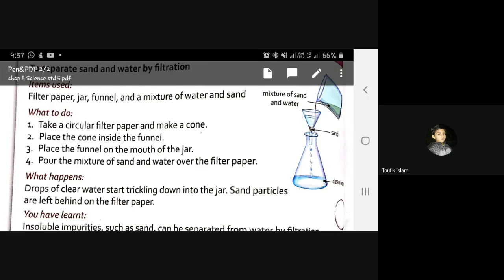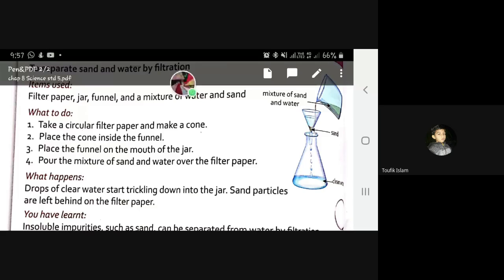Number three: place the funnel on the mouth of the jar. Number four: pour the mixture of sand and water over the filter paper.